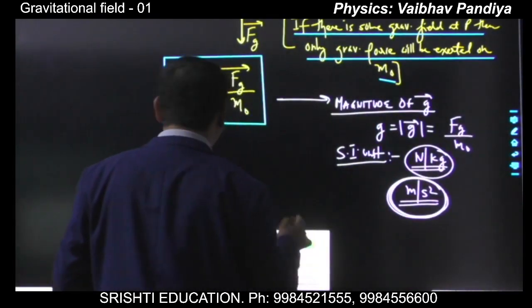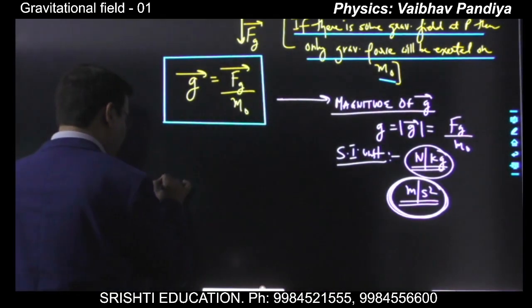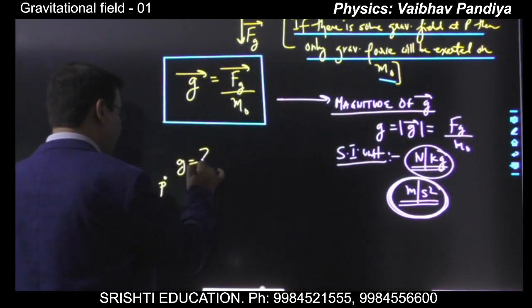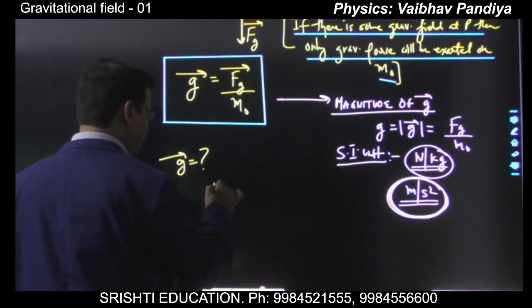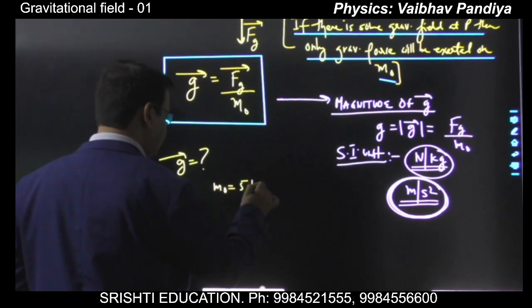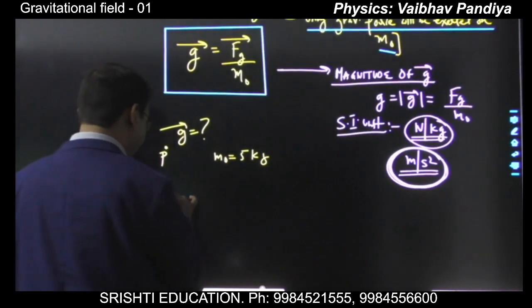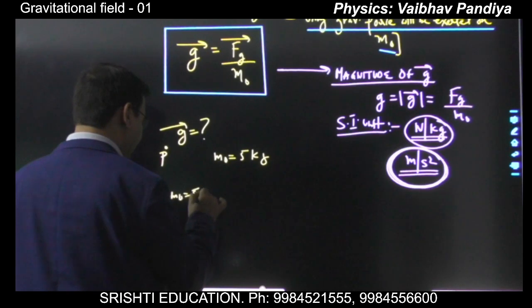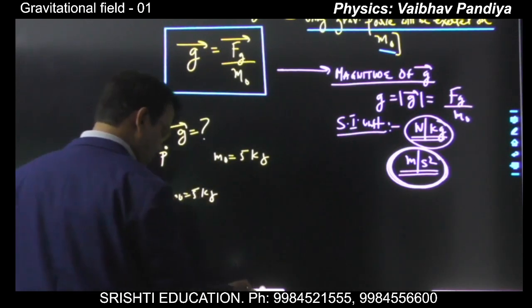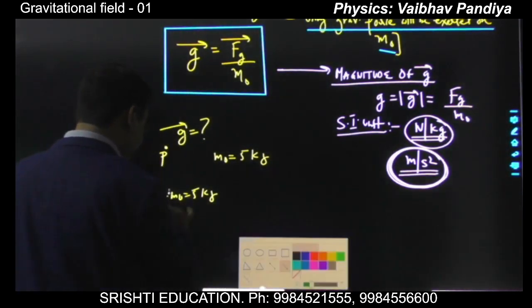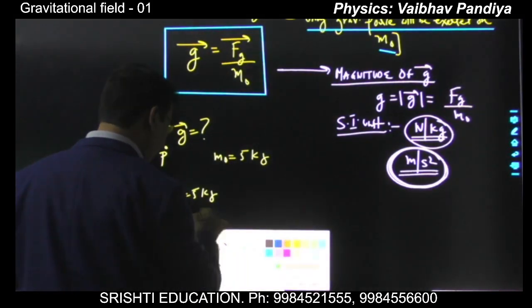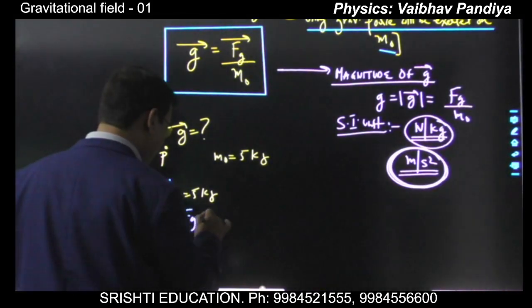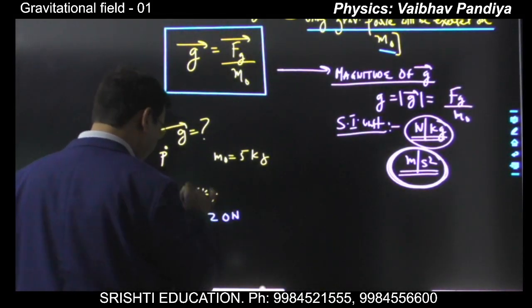Suppose at a point P, you have to find the gravitational field. You bring a mass m naught, say 5 kg, and keep it at point P, and then you measure the gravitational force, and the gravitational force comes to be say 20 newtons downwards.